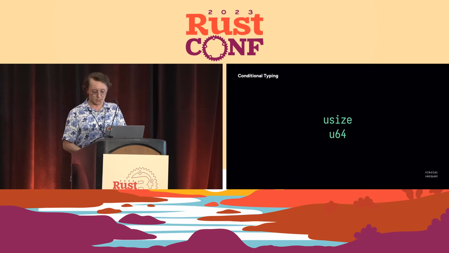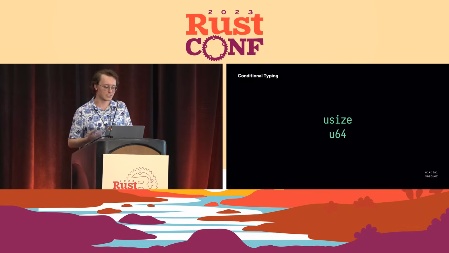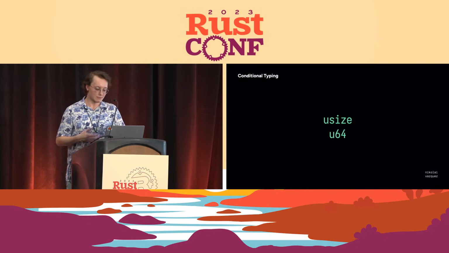And so we have this conflict of these two types, and we want to be able to represent whichever is the larger of the two, let's use that one. And so on a 64-bit system, these two are going to be the same. On a 32-bit system, you'll end up using U64, and on a hypothetical 128-bit system, you would end up using usize as the greater of the two.